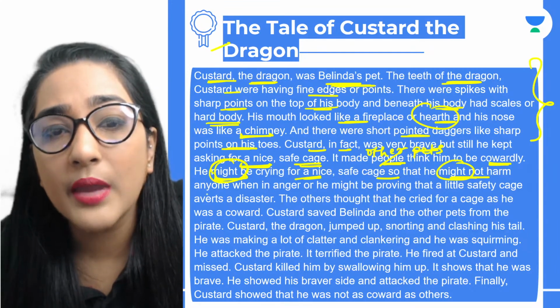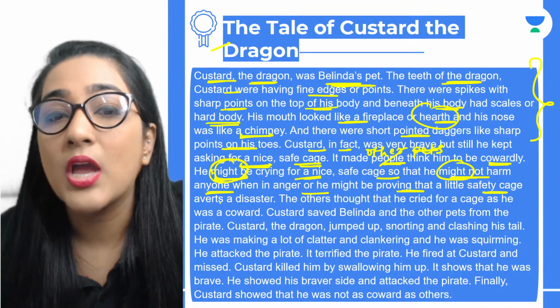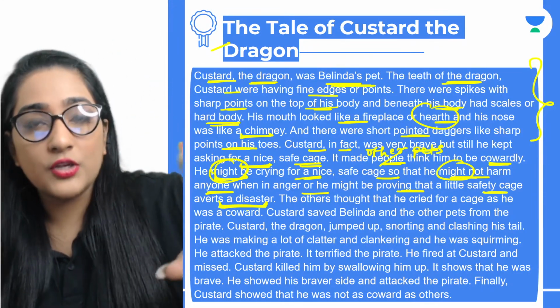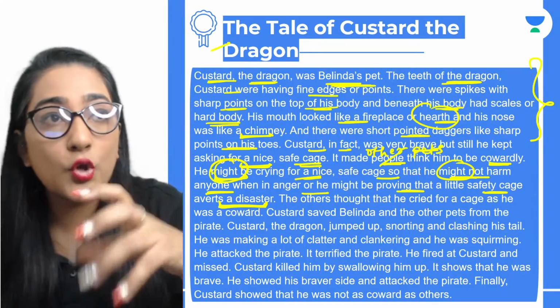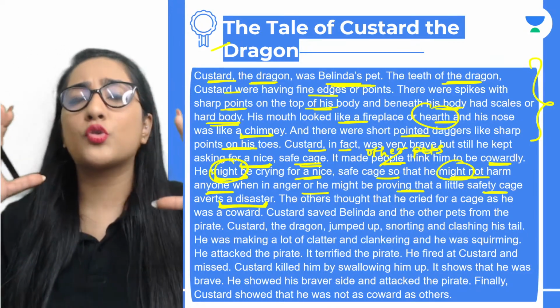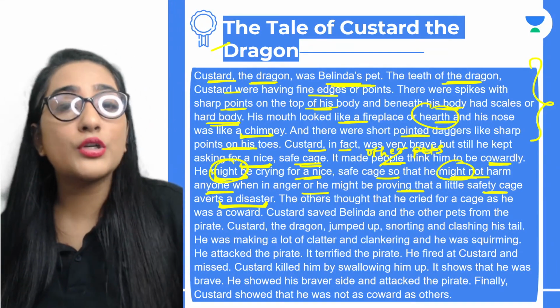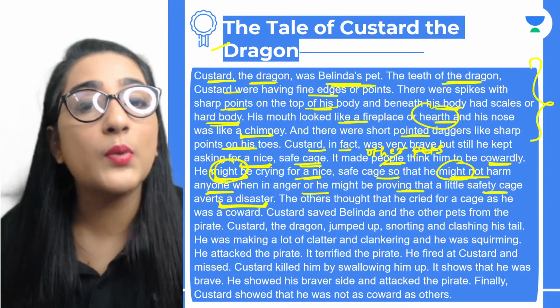He might not harm anyone when in anger, or he might be proving that a little safety cage averts a disaster. Averts मतलब that it just avoids a disaster. मतलब अगर एक मिल जाएगा safety cage, तो in case अगर उसको गुस्सा आता है या कुछ होता है, so he might be aware of his power and strength. That is why he wanted to avoid any danger for them. Okay, that is why it happened.